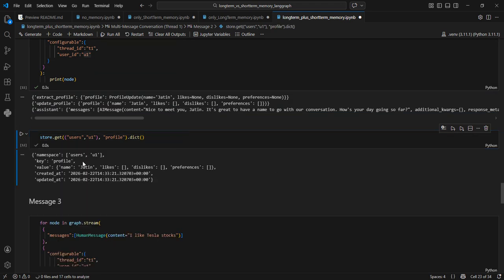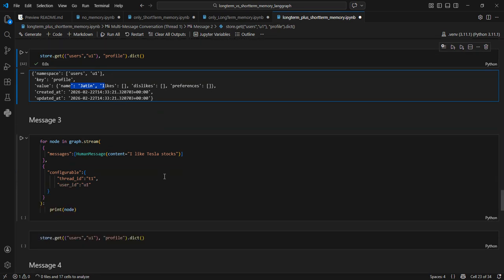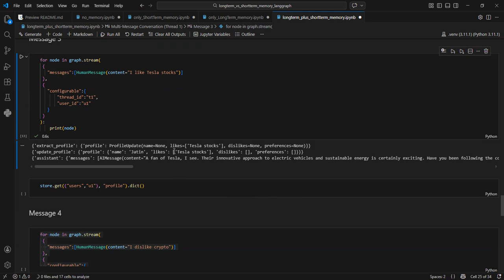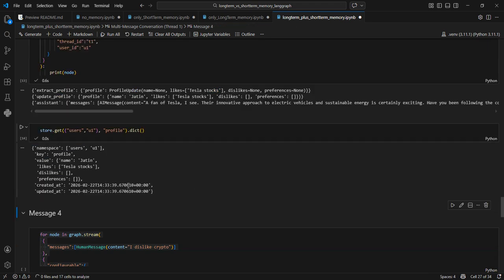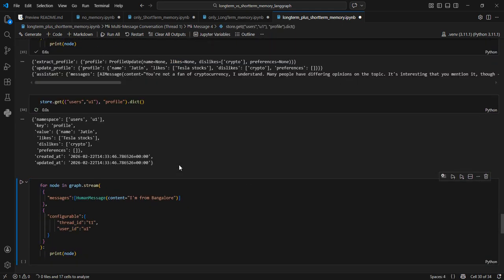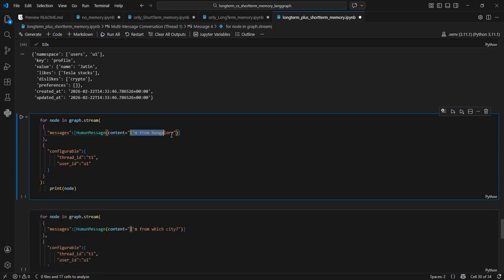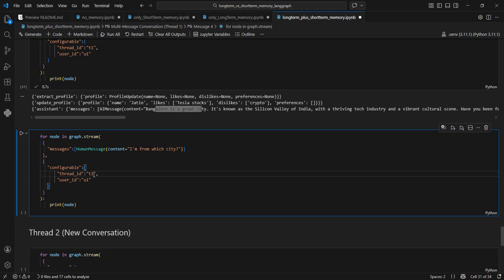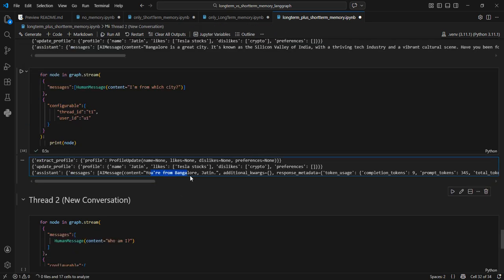Let's see what is saved in the store: name. Next is again likes and dislikes. It has saved likes, updated in the store, dislikes, updated in the store. Now let's say I say I am from Bangalore, and now if I ask which city I'm from, then it will tell. For the same thread, it doesn't matter whether that information is saved in the long-term memory or not. It will still answer: you are from Bangalore.